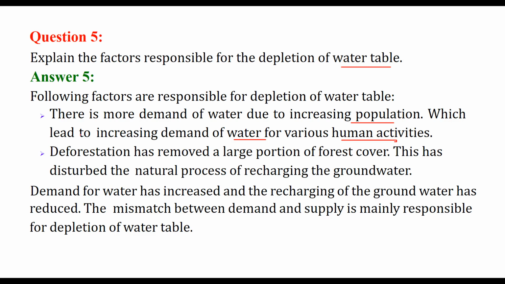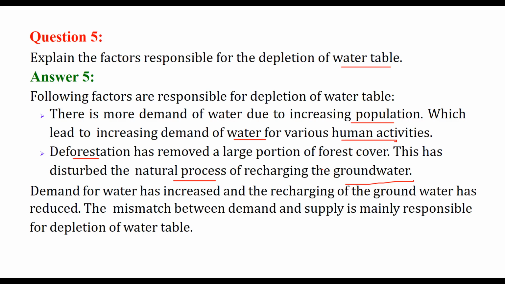Then the other aspect is deforestation, because we are removing the forest cover because of intended or unintended work, or say for betterment of our life, but still we are deforesting. So this has disturbed the natural process of recharging the groundwater.